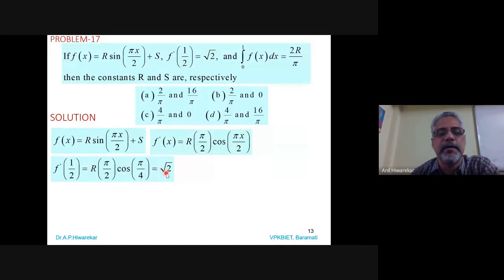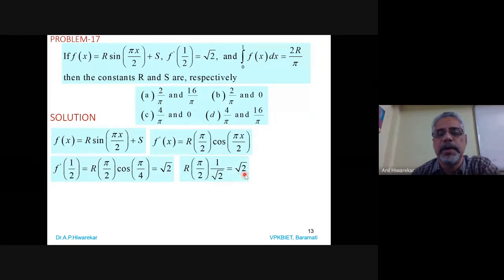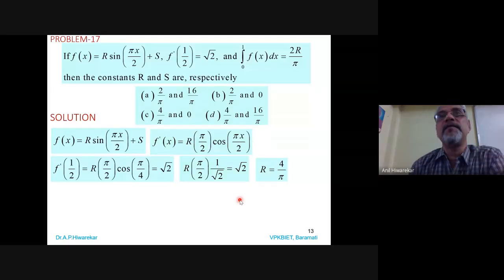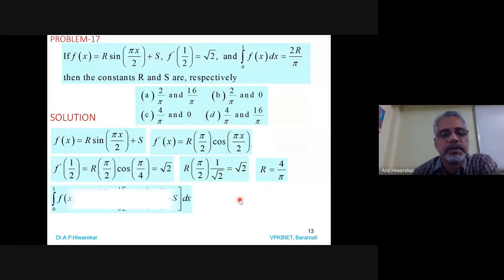That's why I have written here, which is equal to root 2. So solve this: r times pi by 2 into 1 by root 2, which is equal to root 2. If you simplify, root 2 into root 2 gives 2. This 2 you transfer to the other side. So you get the value of r as pi by 4.